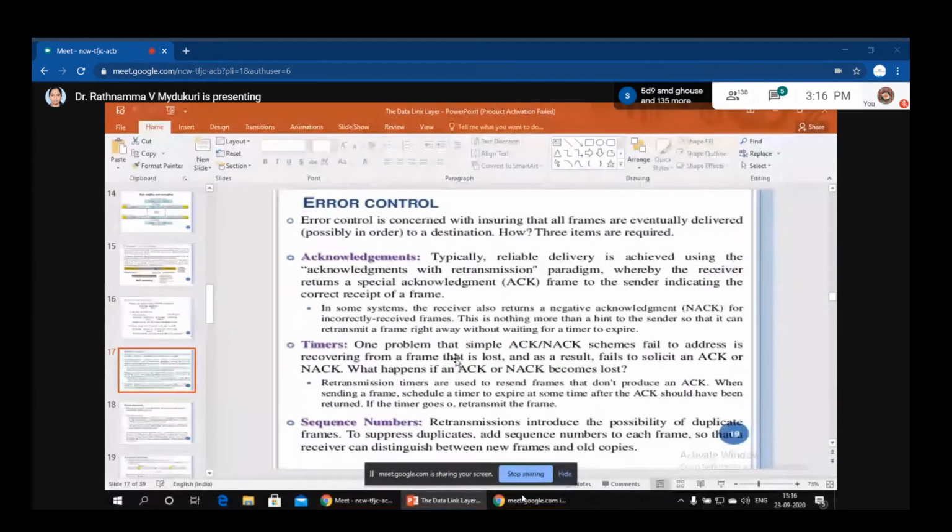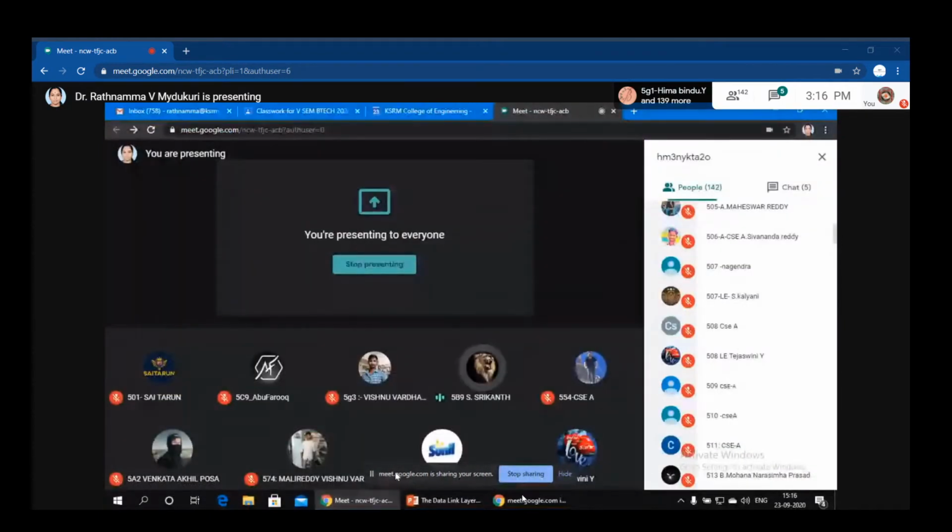Right. So already we have discussed error control. Actually, we have 3 items which can be used to control the errors to some extent. What are those 3 items? Acknowledgement, timer, and sequence number.